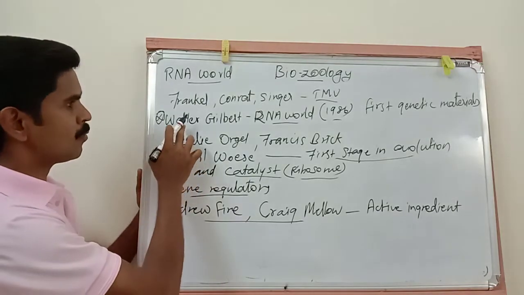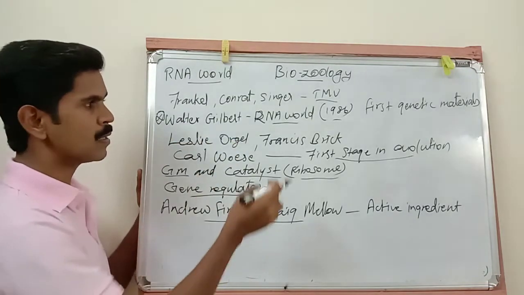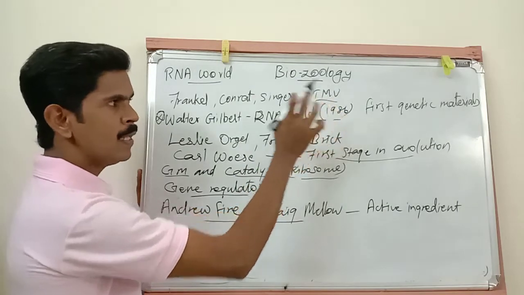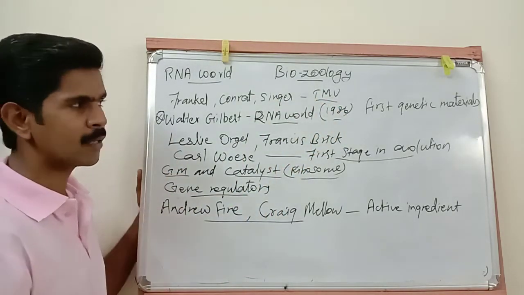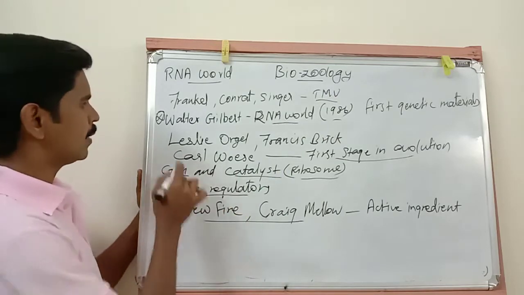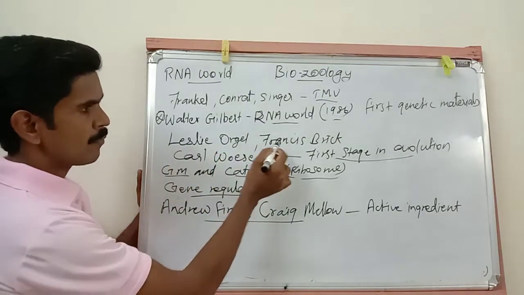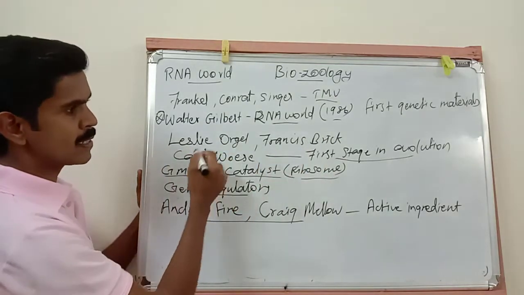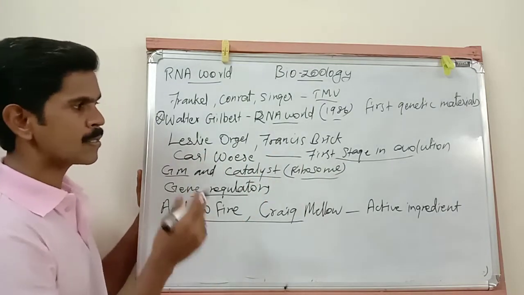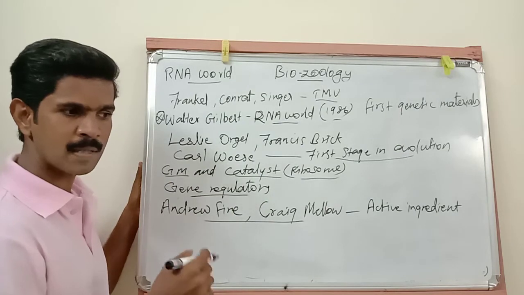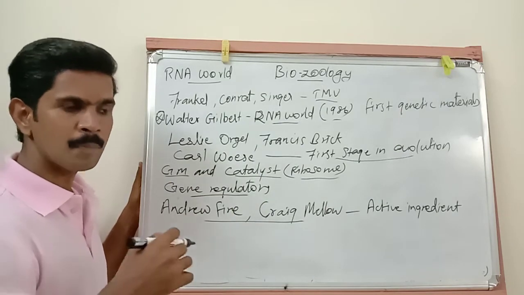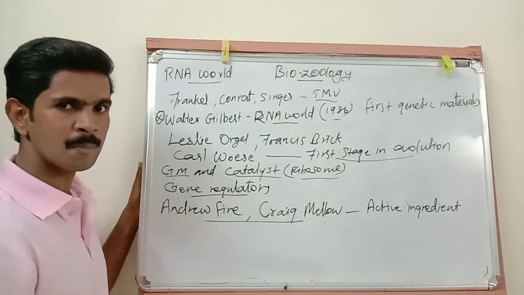Then the second point: Walter Gilbert first introduced this term RNA world in the year 1986, and he said this RNA world is the first genetic material on the earth. Then next, Leslie Orgel, Francis Crick and Carl Woese, these three people together said this RNA world is the first stage in evolution. Here, first stage means the stage in which the metabolic activities are sped up or